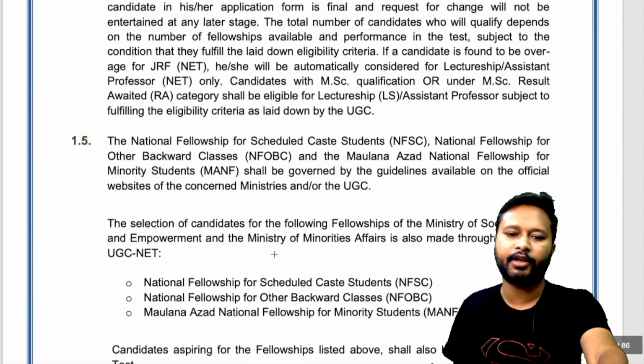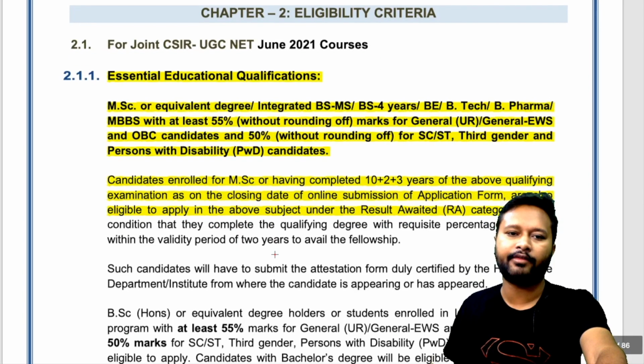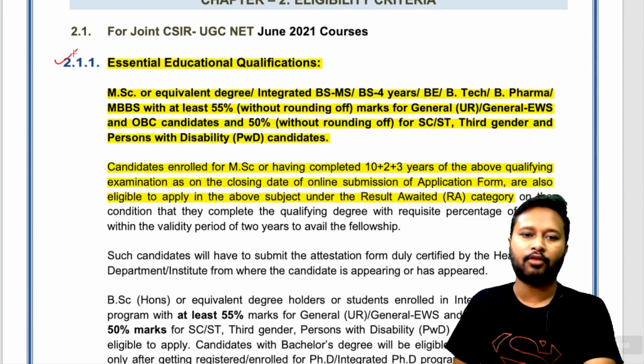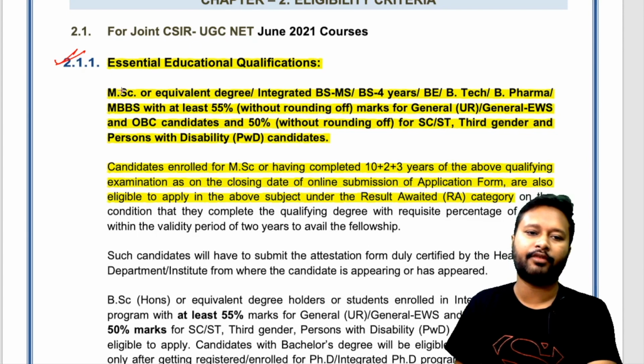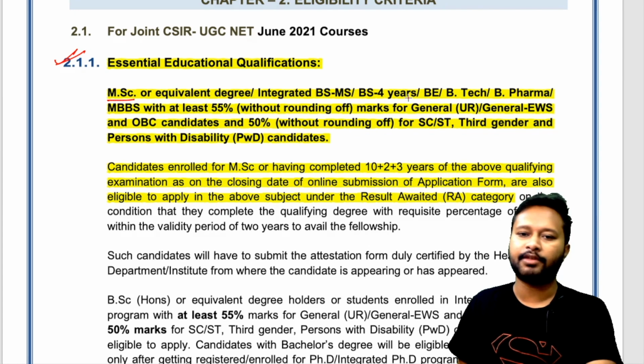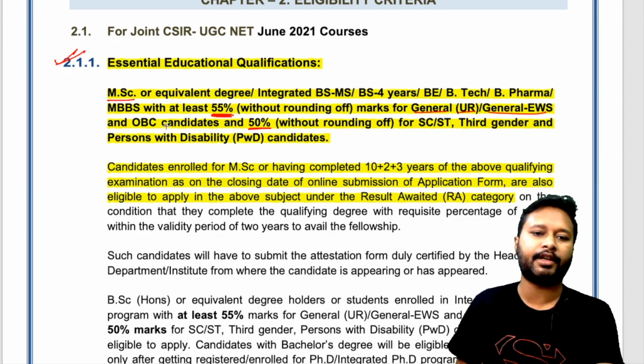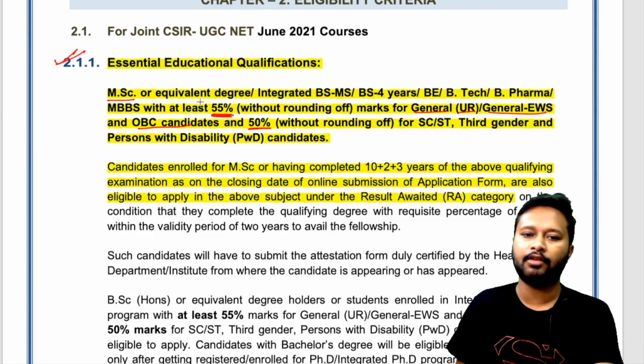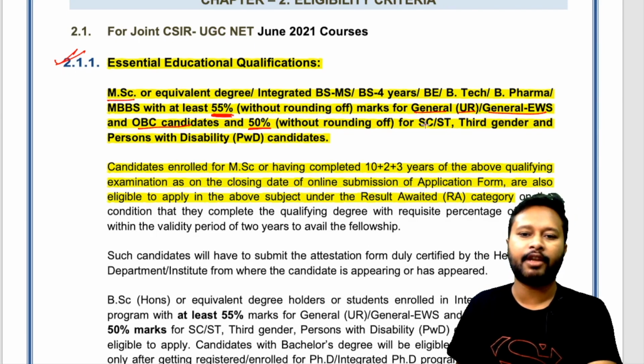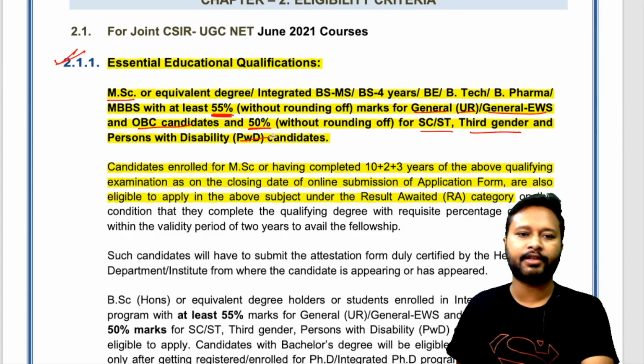Okay, the next important thing which we have is the essential qualification. So what are the essential qualifications? MSc or equivalent degree, integrated BSMS, BS 4 years, BE, BTech, B Pharma, MBBS with at least 55%. At least 55% without rounding off marks for general category unreserved, general EWS category and OBC candidates. For all these three, you need at least 55% marks. Whereas for SC/ST candidates, third gender and PWD candidates, 50% marks is the eligibility criteria.